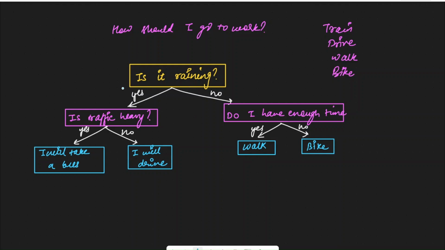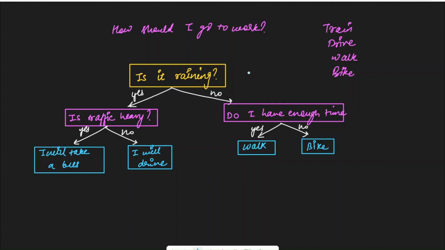So on that day, what you can do is you can check, is it raining? If it is, then you can check if the traffic is heavy. If it is heavy, then you'll just take a bus, because who wants to drive during traffic? But if the traffic is not heavy, then you decided that you want to drive. If it is not raining, then in that case, the options could be either go by walking or by bike. So you again have a condition that, do I have enough time? If yes, then you would just walk. But if you don't have enough time, then you would just take a bike. So in this way, you are deciding how you would want to go to office on a particular day.